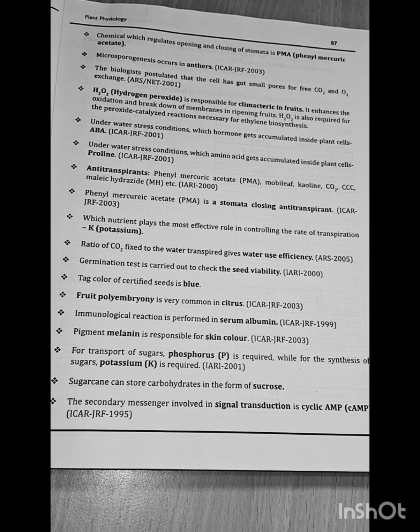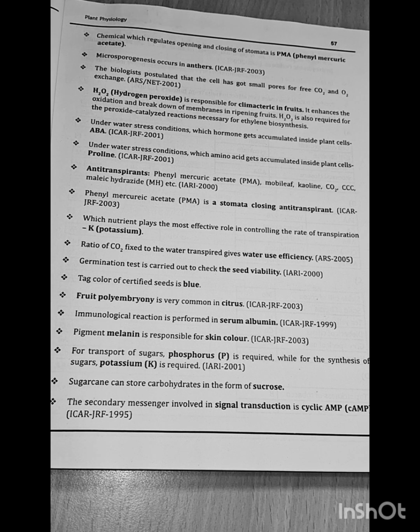Microsporogenesis occurs in anthers, ICAR JRF 2003. The biologist postulated that the cell has small pores for free carbon dioxide and oxygen exchange, ARS NET 2001. Hydrogen peroxide is responsible for climacteric in fruits. It enhances the oxidation and breakdown of membrane in ripening fruits. Hydrogen peroxide is also required for the peroxide catalyzed reaction necessary for ethylene biosynthesis.